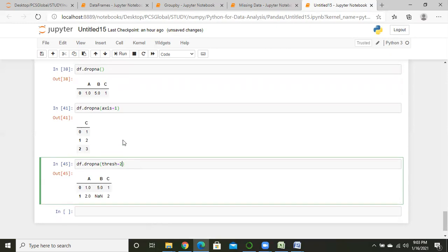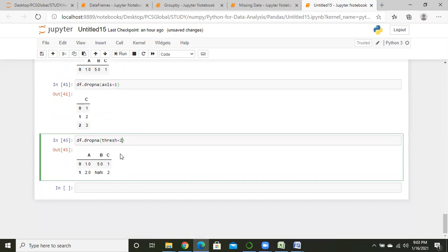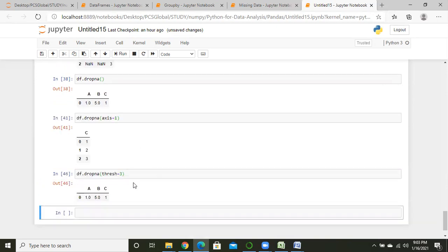So there are 3 rows and I have written 2 here. So dropna is dropping one row. If I write down 3, dropna is showing one row and has already dropped 2 rows.